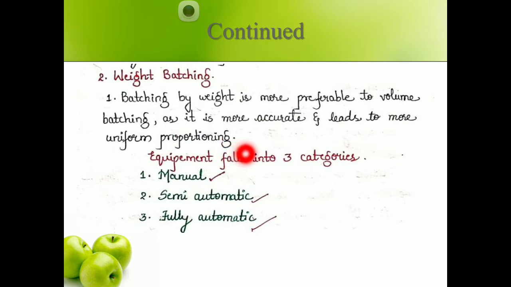So there are three categories of equipment used for weight batching. One is manual, one is semi-automatic, and one is fully automatic.